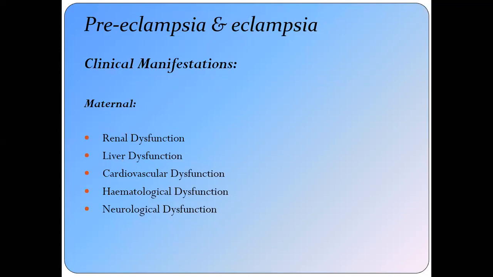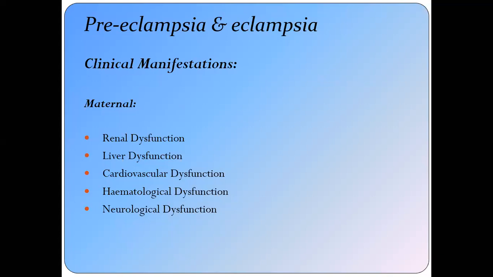What are the maternal systems which are involved, and whose symptoms may contribute to this? The renal system: there may be renal dysfunction, oliguria, proteinuria, hyperuricemia. Then liver dysfunction: there may be a subcapsular hemorrhage, and the stretching of that capsule will lead to severe epigastric pain.